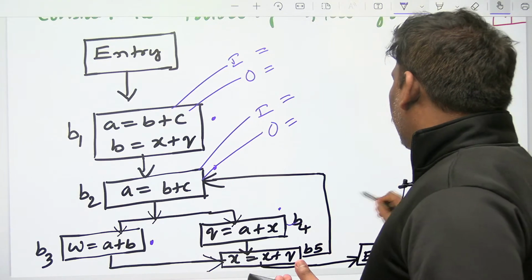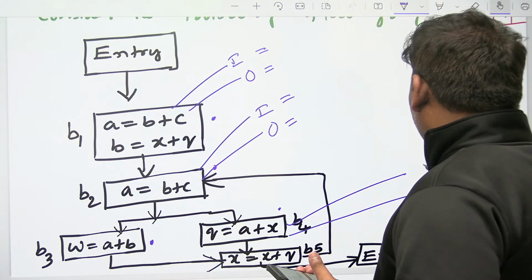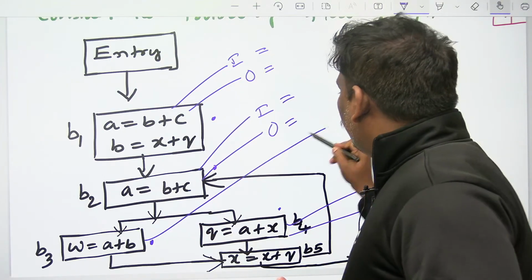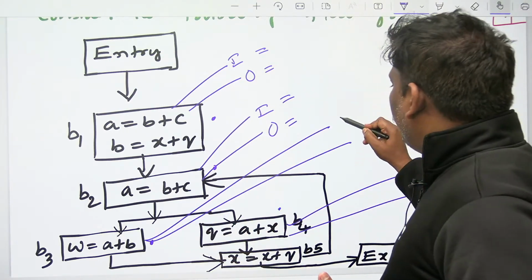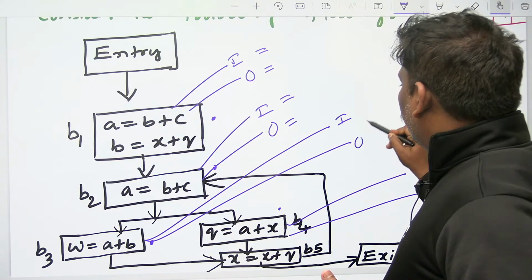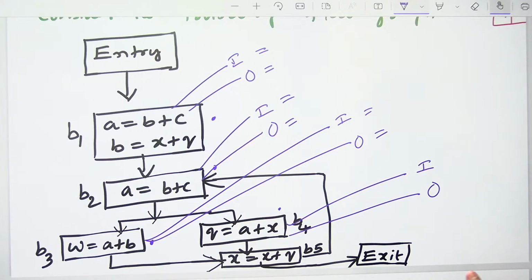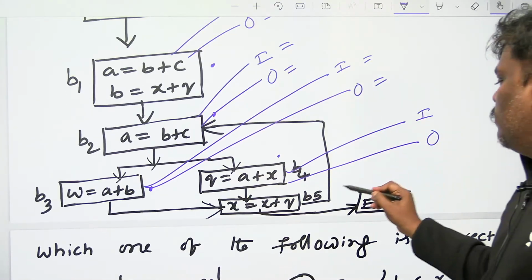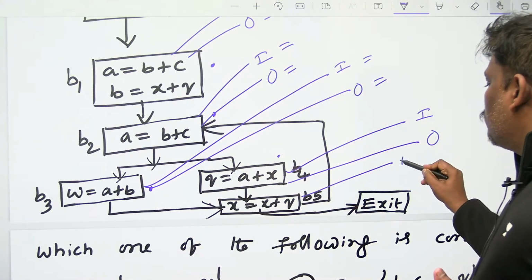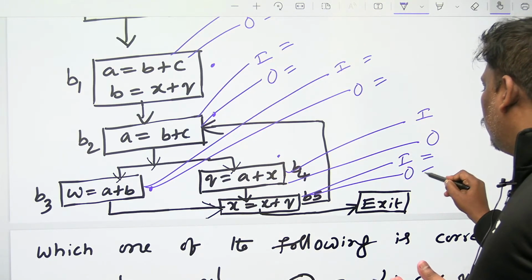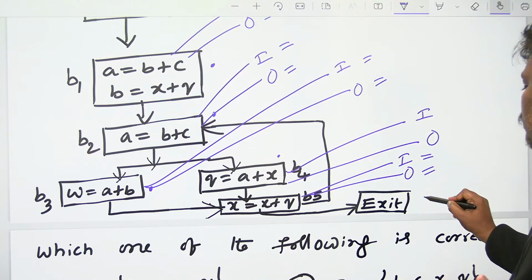For the fourth one, in and out. For the third one also, in and out. Lack of space I am managing. Careful. For the fifth one also, in and out. Exit also in and out.